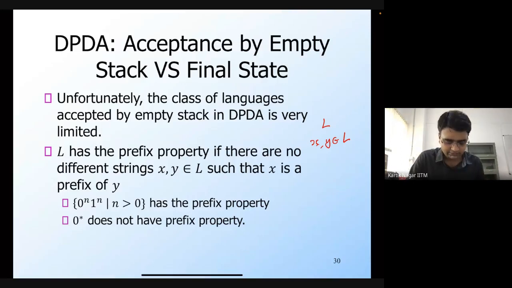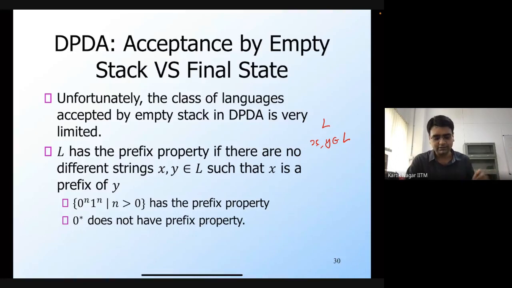But if you take the regular language 0 star, which is a regular expression for just the strings which have all zeros, this particular language is a regular language, but it doesn't have the prefix property. Obviously, if you take any string in this language, then any prefix of that string is also in the language. So that's why this language does not have the prefix property.